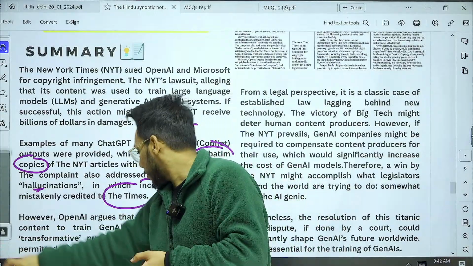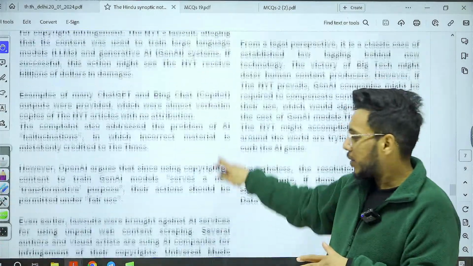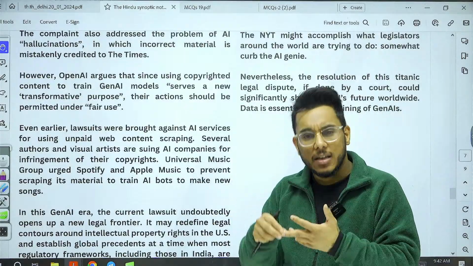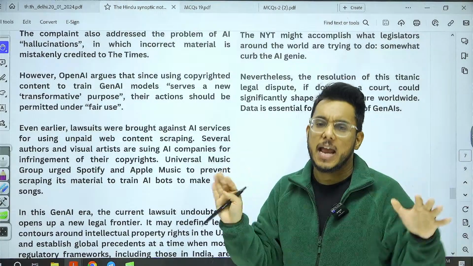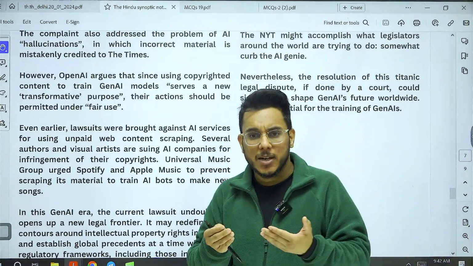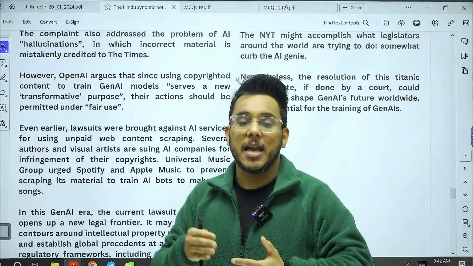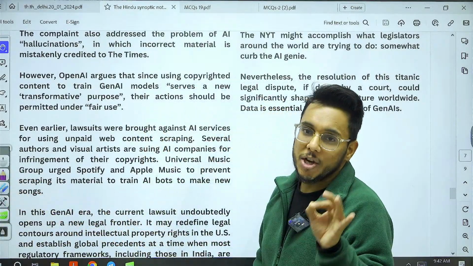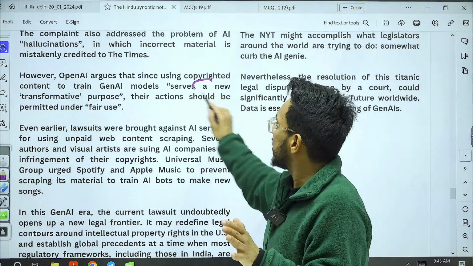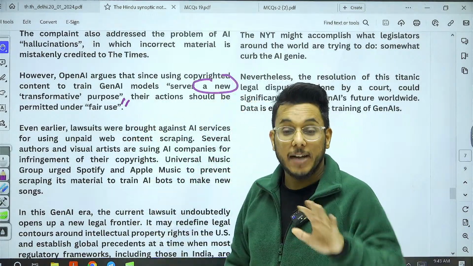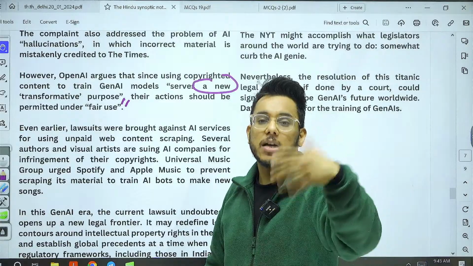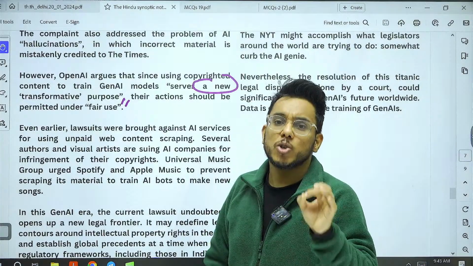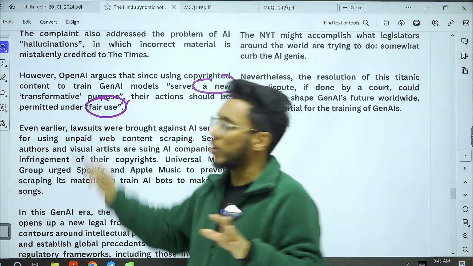Also, we see this particular thing, guys, that around the world, many authors and artists have sued the different AI models. Now, understand this. Makers of AI, such as OpenAI, say that we are working on generative artificial intelligence, and it will serve a new transformative purpose. It is a new technology. So therefore, the usage of New York Times content should be allowed as fair use.